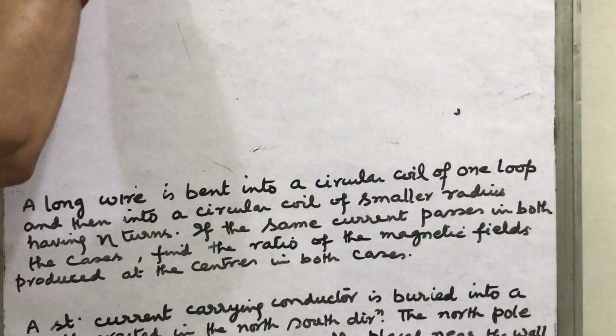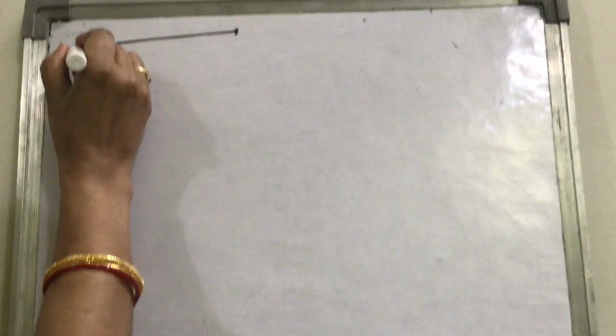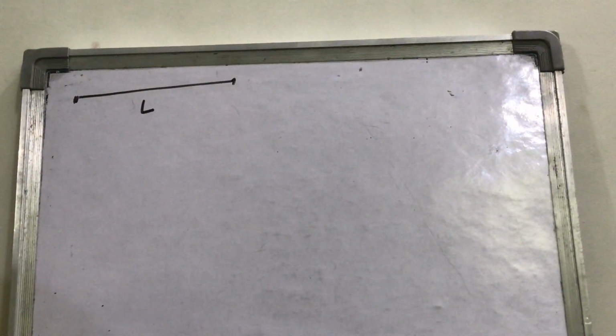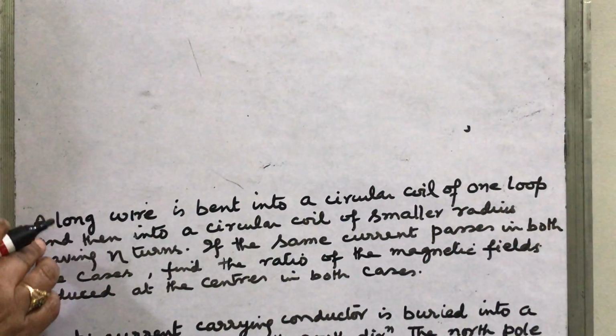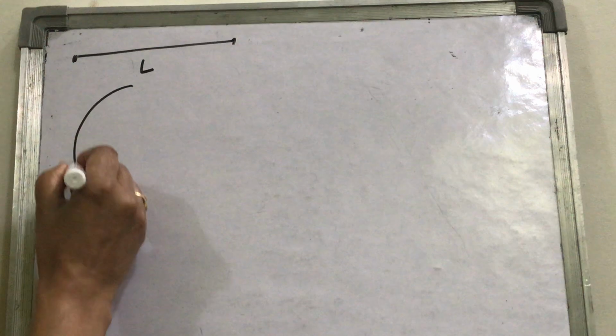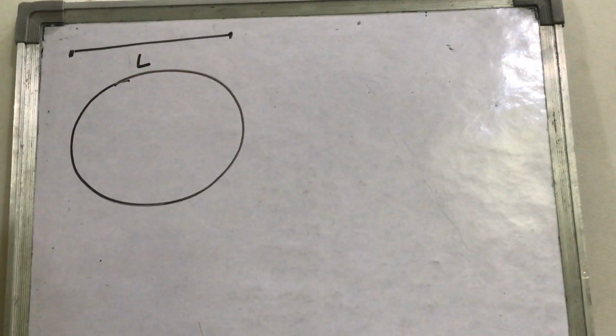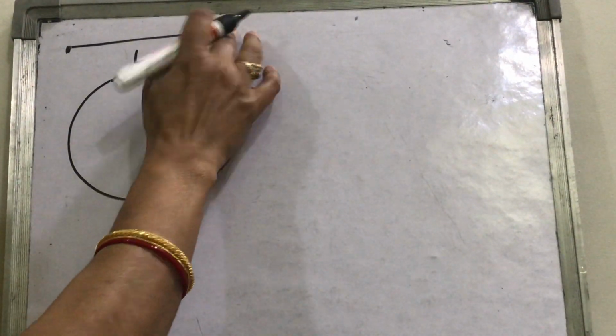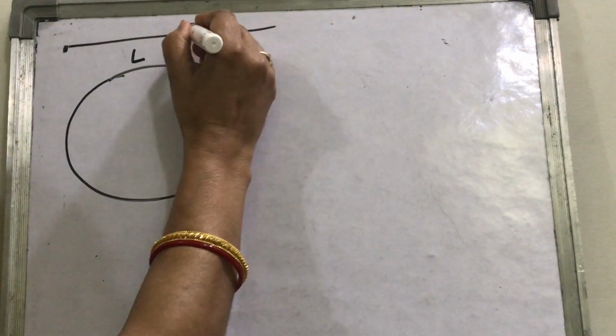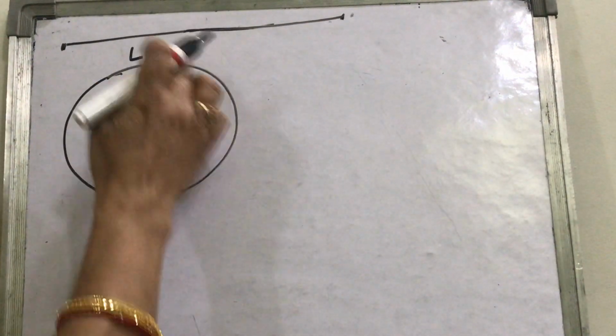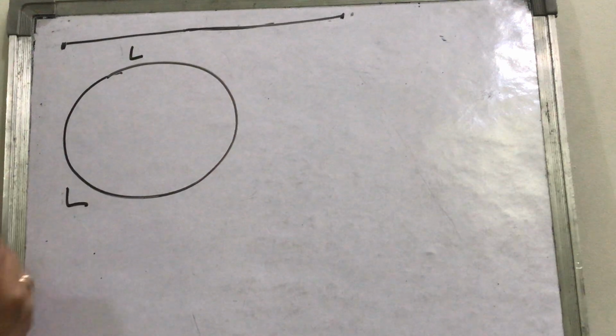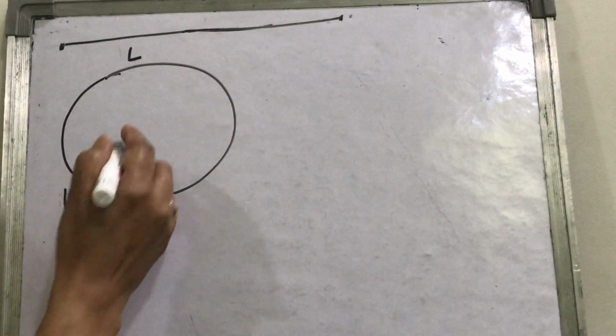Suppose this was the long wire, of length L. Listen how to take the meaning of the question. Initially it was bent into one loop. Suppose this was the one loop, and suppose as per the length we can take this is the length of the wire. So the whole length is L, but it is bent in the form of a circle.